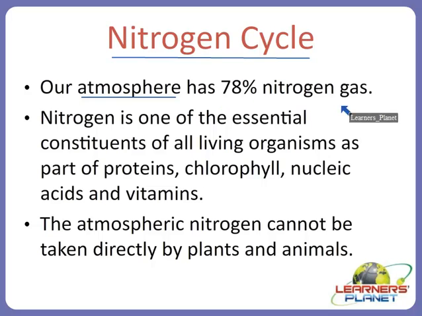Now we are studying the nitrogen cycle. So what is the concentration of nitrogen gas in the atmosphere? It is 78%. What is the role of nitrogen in the biotic system? How is it so important? Nitrogen is an essential constituent of all living organisms. You know why?